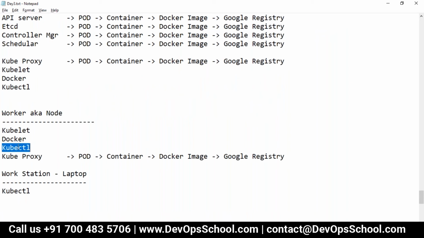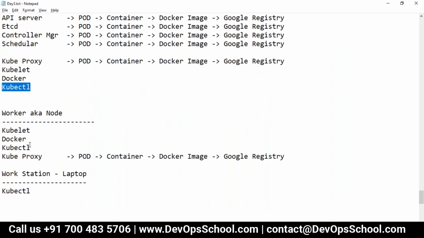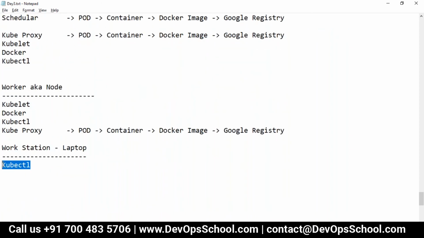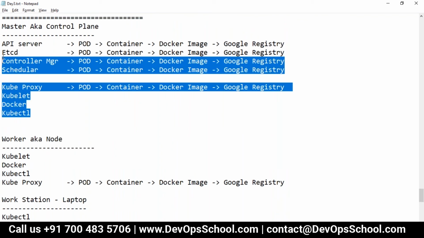Because only using kubectl, everyone can talk to the API server. Remember I said everyone, internal and external communications has to be done through the API server, but through kubectl. So humans also use kubectl, worker components also use kubectl, master components also use kubectl to talk to the API server. So you need kubectl.